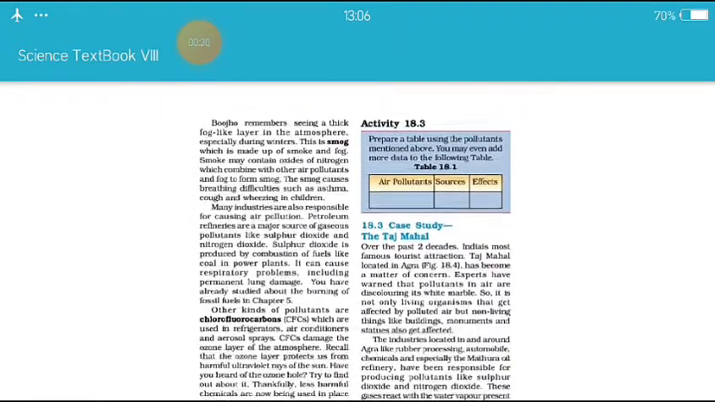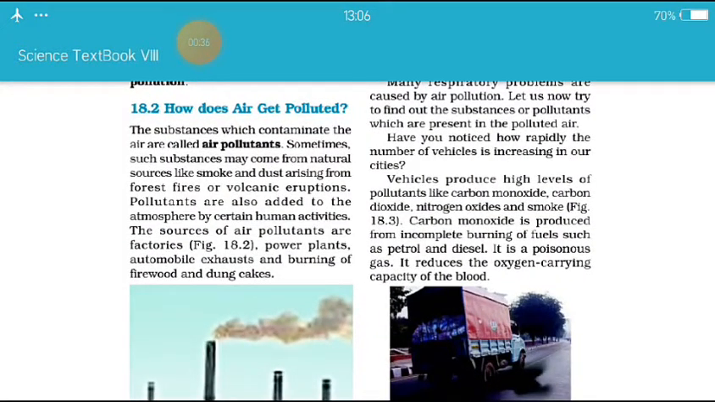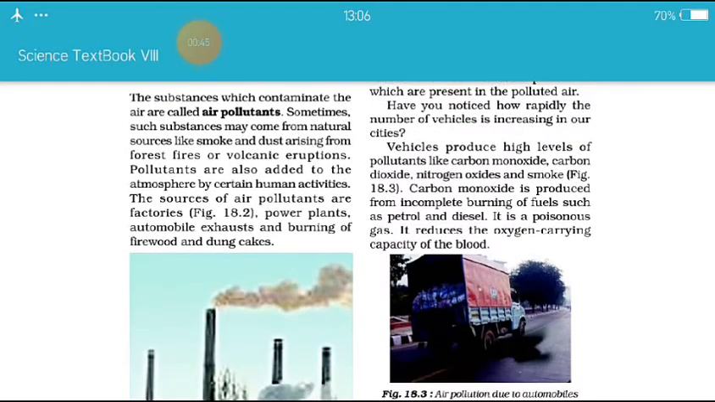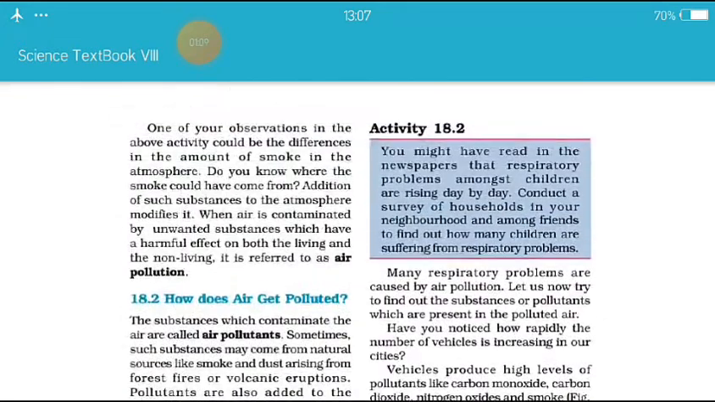Okay. The substances which contaminate the air are called air pollutants. Sometimes such substances may come from natural sources like smoke and dust arising from forest fires or volcanic eruptions. Pollutants are also added to the atmosphere by certain human activities. The sources of air pollutants are factories, power plants, automobile exhaust and burning of firewood and dung cakes. Okay. Then activity 2 we already performed.